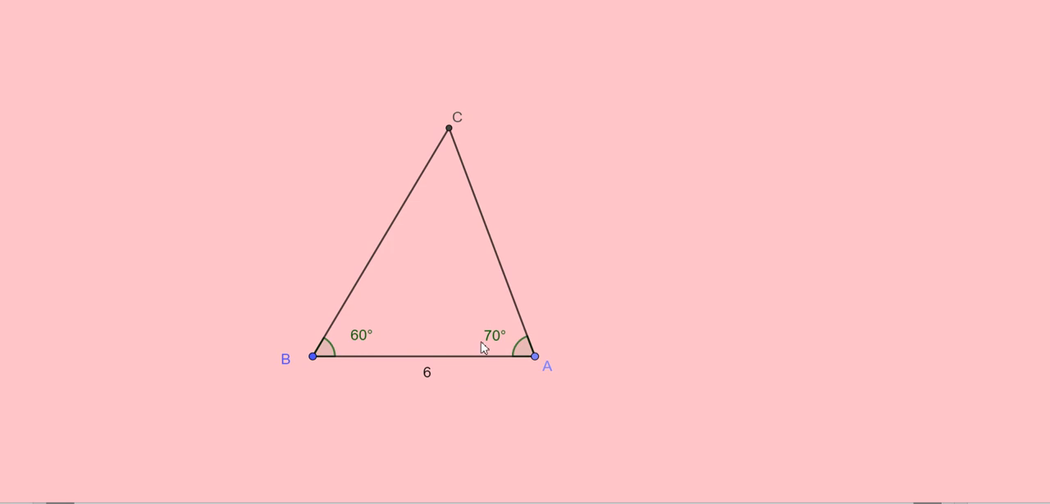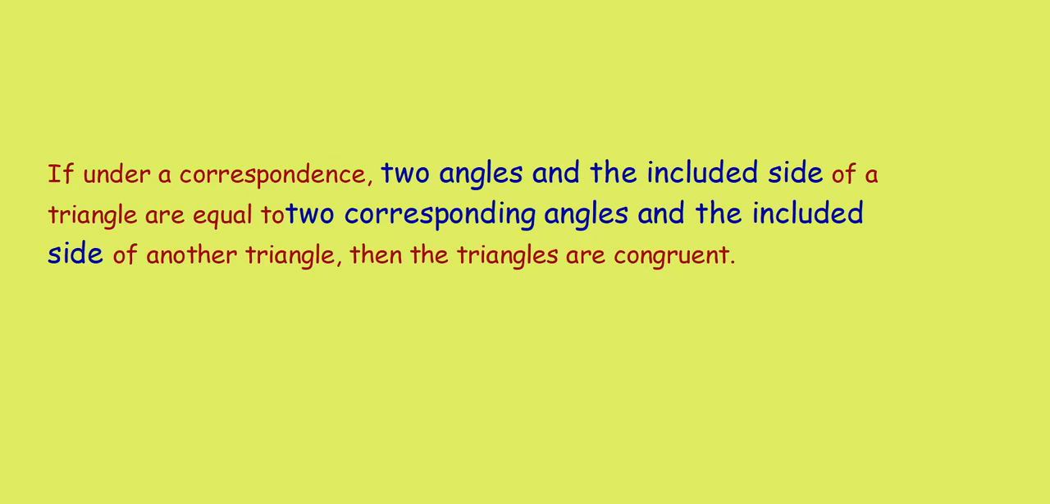This is the only one triangle with the given measurements. That is, if you are given two angles and the included side, you can make a true copy of this triangle. This leads to another criterion. That is, if under a correspondence, two angles and the included side of a triangle are equal to two corresponding angles and the included side of another triangle, then the triangles are congruent. This congruence criterion we can call the ASA congruence criterion.